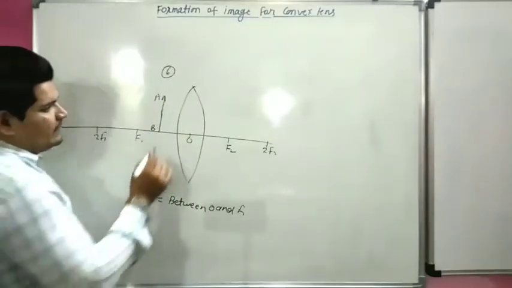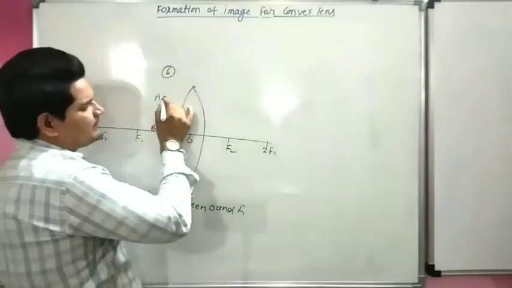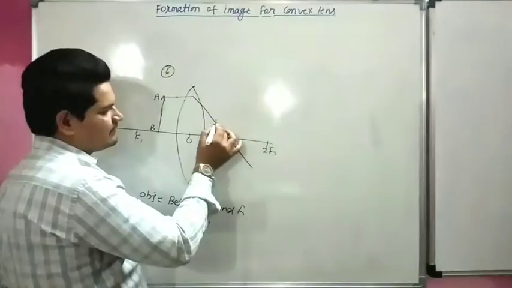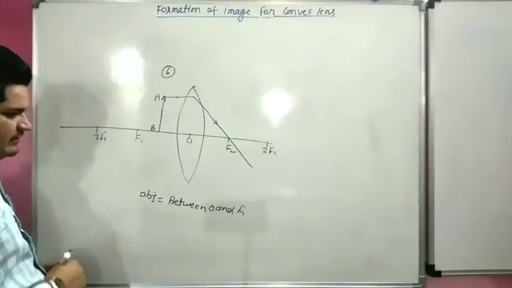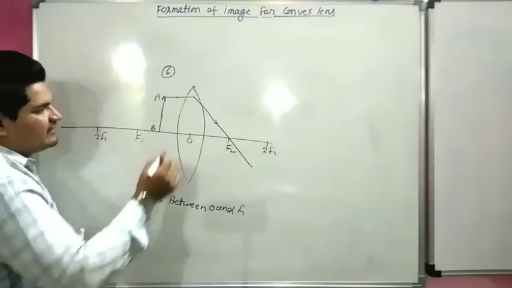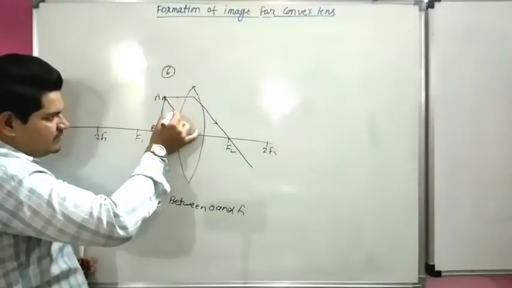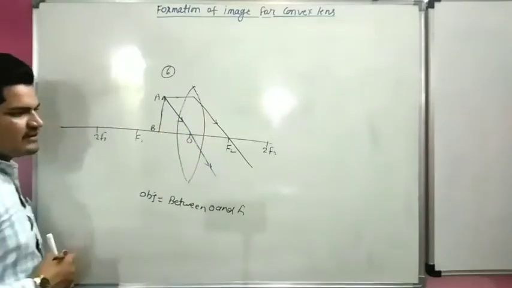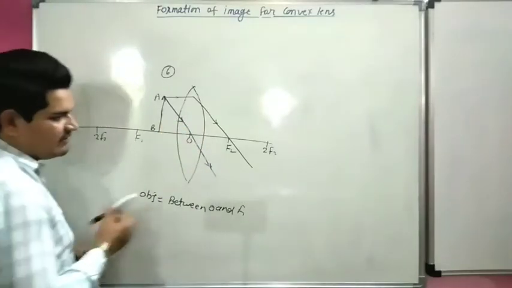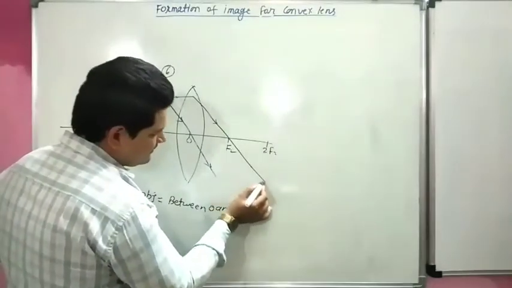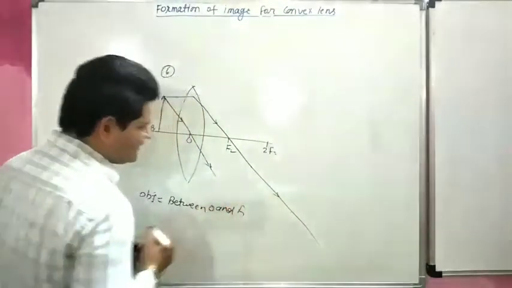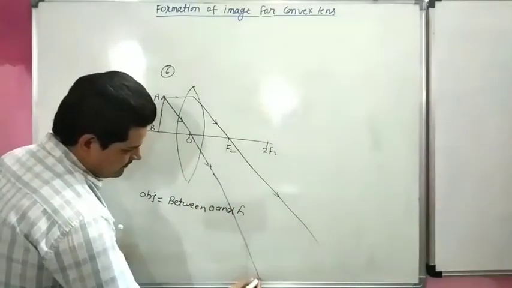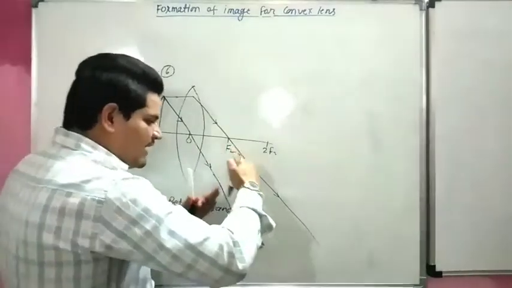So we know that when an incident ray comes parallel to the principal axis, it will pass through the focus. And when an incident ray comes from the optical center, it will pass through the same point. They never meet, both are not parallel to each other. They are going away from each other, they are diverging.